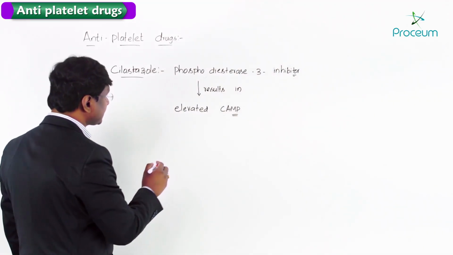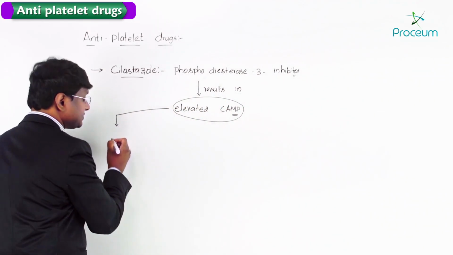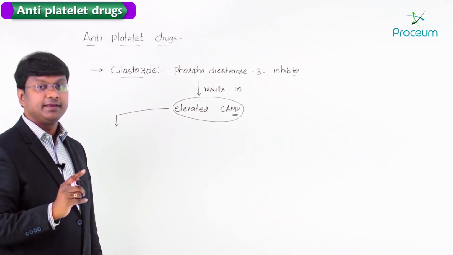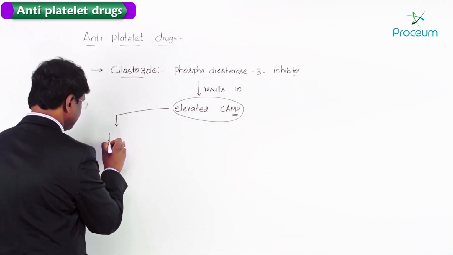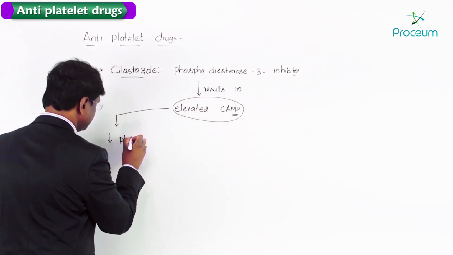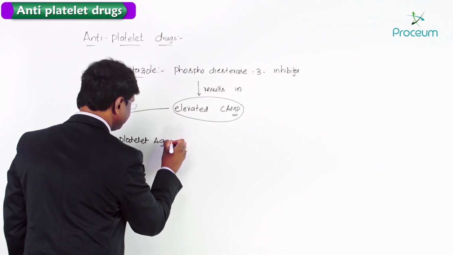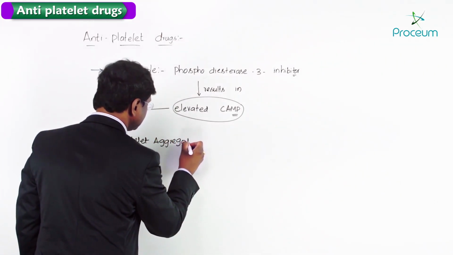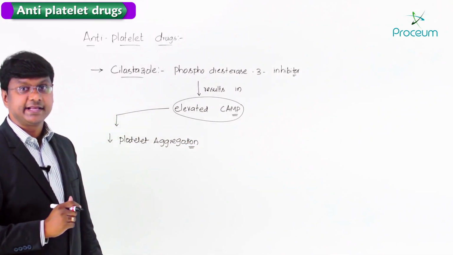Now, what does this elevated cyclic AMP do? It reduces the platelet aggregation.